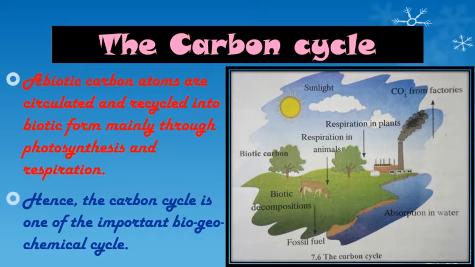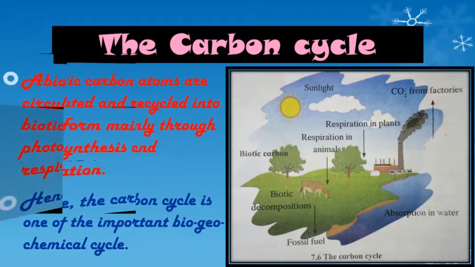And herbivores means the animals which are dependent on the plants, right. So the herbivores feed upon the plants and carnivores feed upon herbivores. So in this way biotic carbon is transported from the plants to herbivores, from herbivores to carnivores, and from carnivores to omnivores, that means the apex or tertiary consumer. So this is how carbon is transported from one organism or one trophic level to another trophic level. So this is basically the carbon cycle.